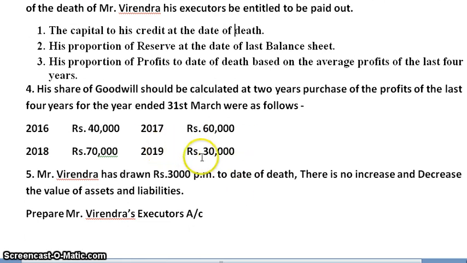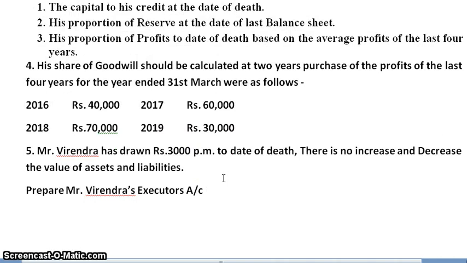Then we have profit of past 4 years. Next, Mr. Virendra has drawn rupees 3000 per month to the date of death and there is no increase or decrease in the value of assets and liabilities, and we need to prepare Virendra's executor account.